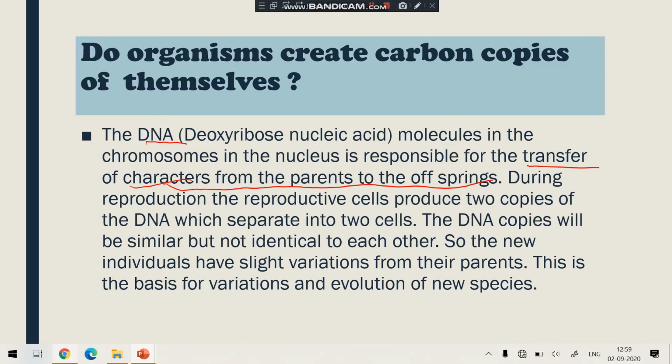During reproduction, the reproductive cells produce two copies of DNA. When reproduction takes place, the DNA makes its own copy. It can duplicate itself, and this DNA separates into the two cells. DNA copying is a biochemical reaction, and no biochemical reactions are identical, so some changes can occur at that time. So during DNA copying, the DNA makes its own copy, but the copies are not identical.